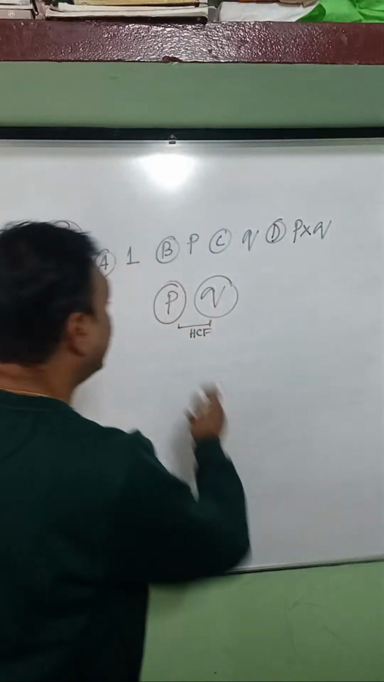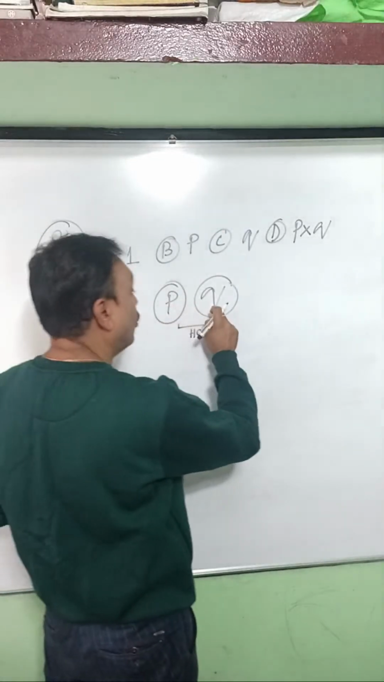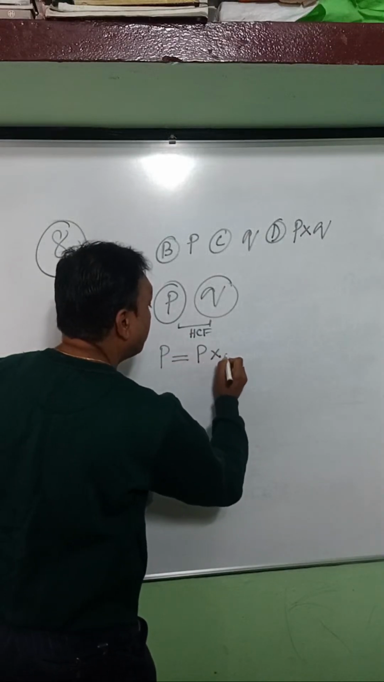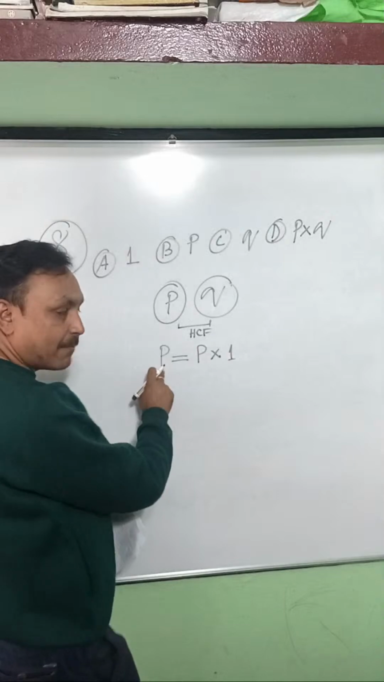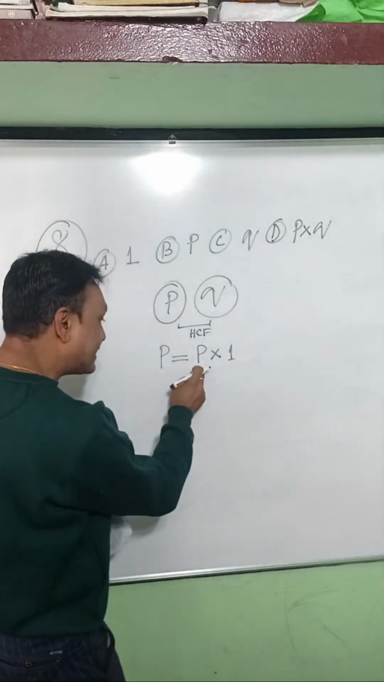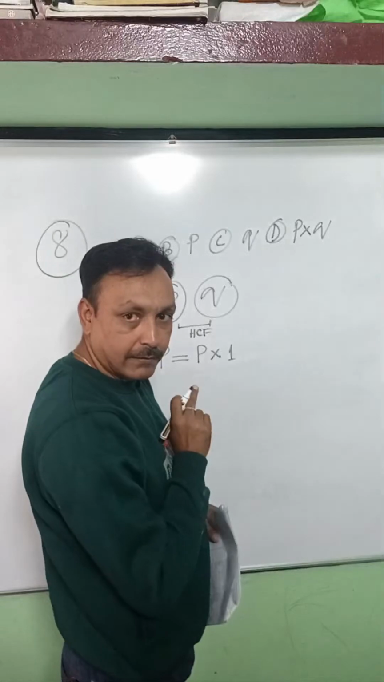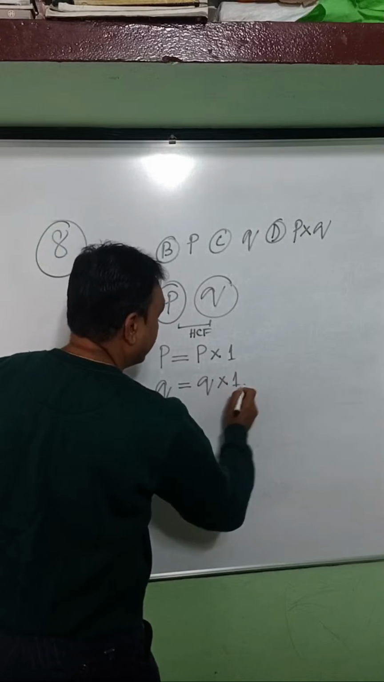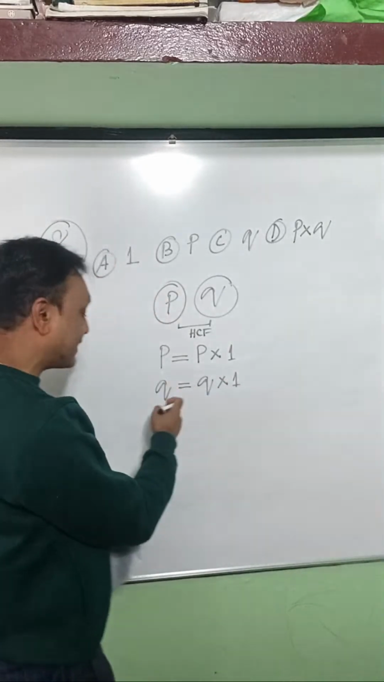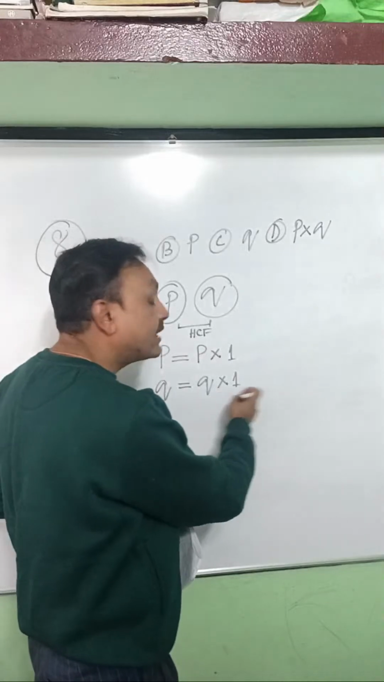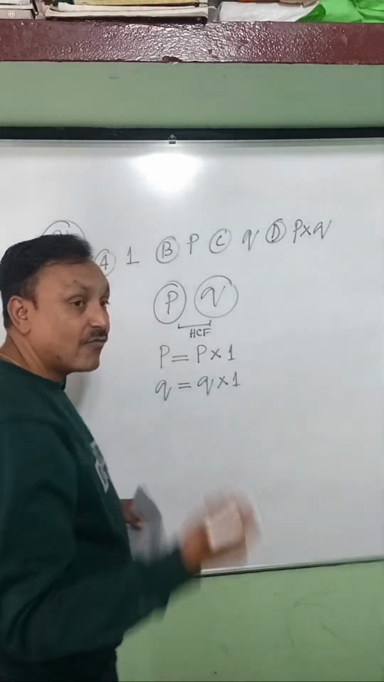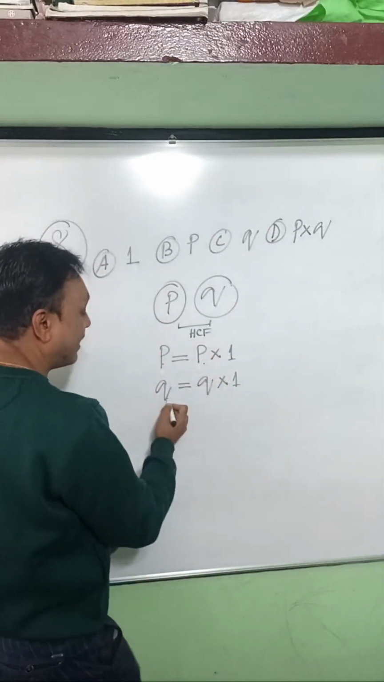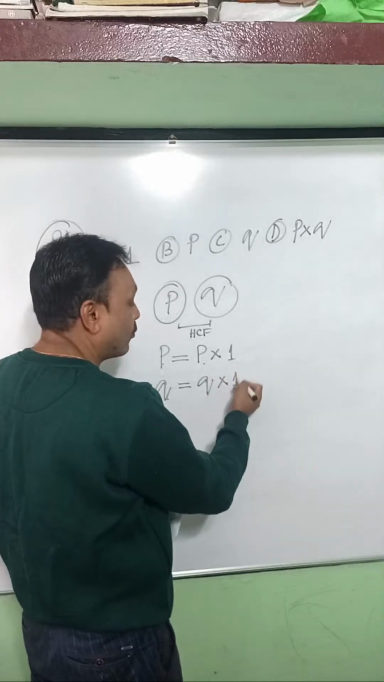Is it clear? If it is given in the question that P and Q are prime numbers, we can write P in the form of P into 1, because if P is a prime number it has two factors, P itself and 1. Similarly, we can write Q as Q into 1, since Q is also a prime number. Here I have written P, the number itself, and Q, the number itself, and 1 is always there.